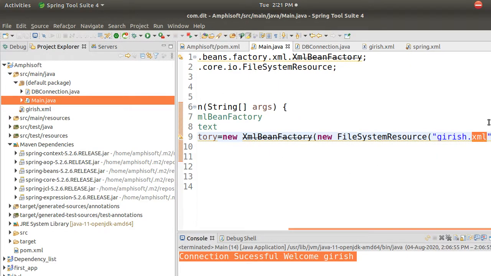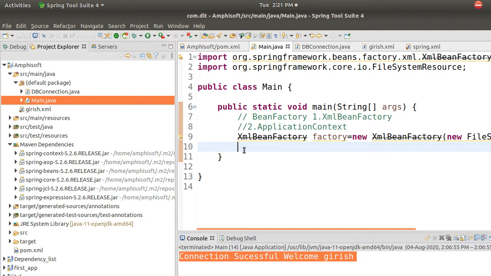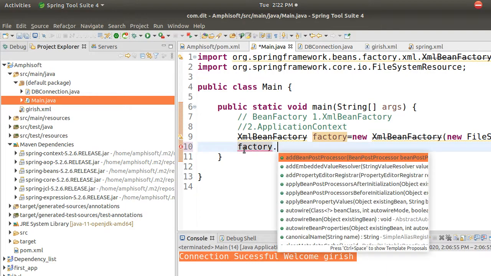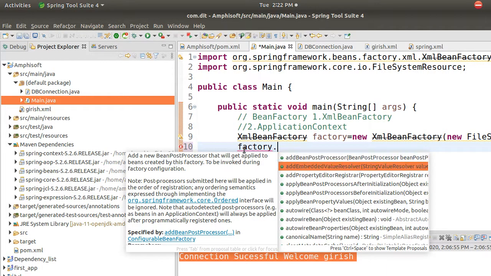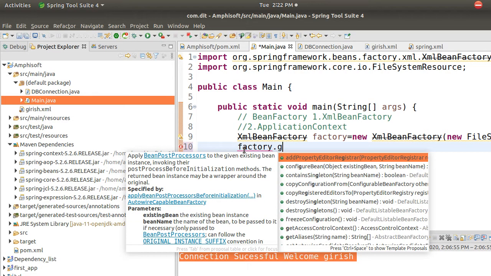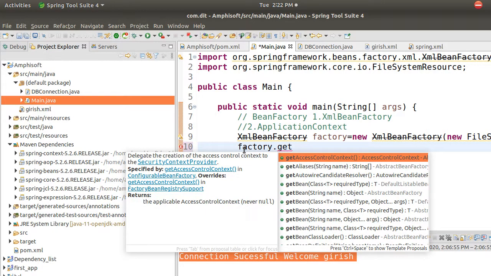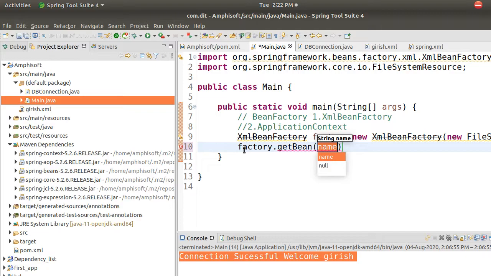Okay, you are reading from Girish, so Girish will have one object. So if you say factory dot, the moment you do factory dot, it shows the getBean method. Just go to the getBean method and take that bean. What is the name you set there? You set it like DB, correct? I will give the same name here and get that bean.